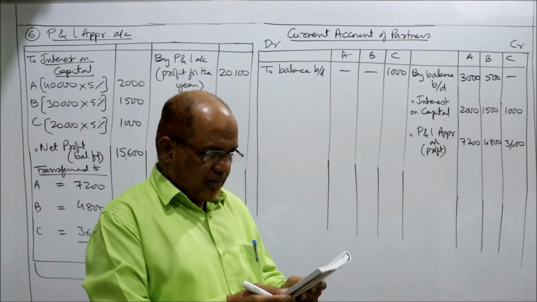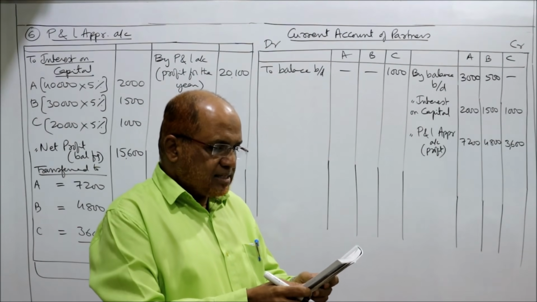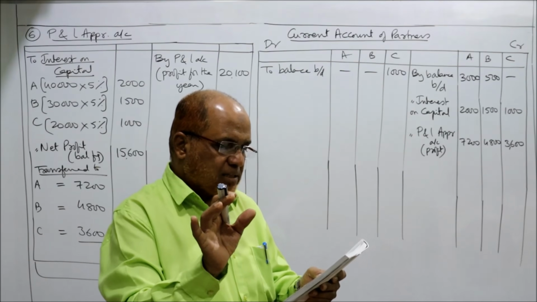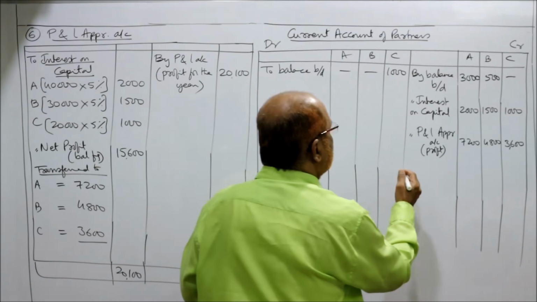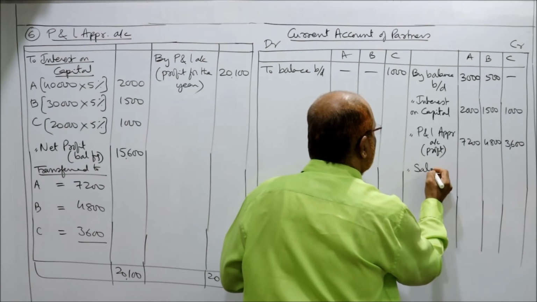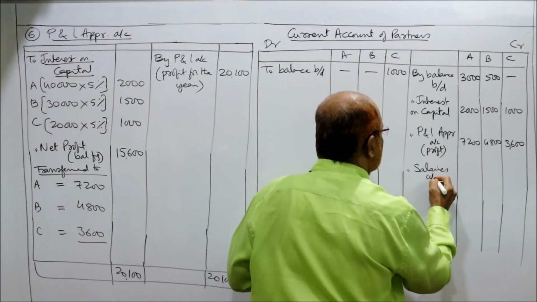See the problem, it is given. B and C are entitled to salaries of 2,000 and 1,500 respectively. So salaries should be taken here by salaries account.